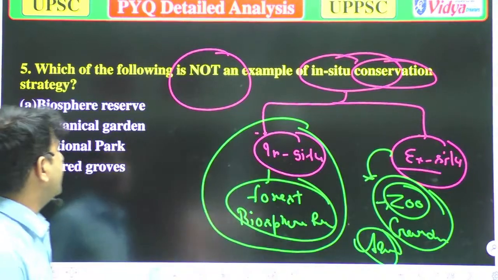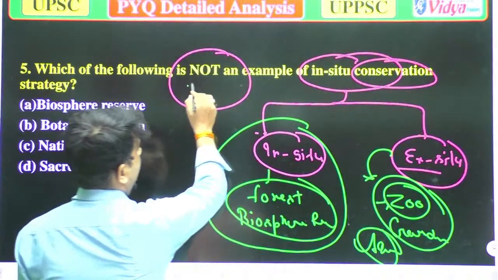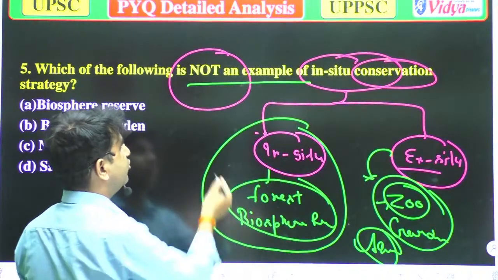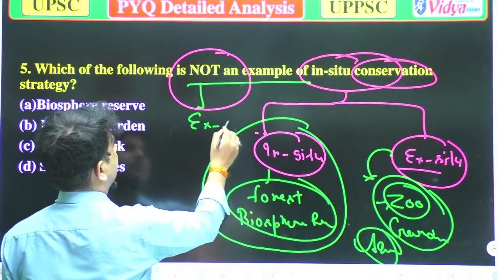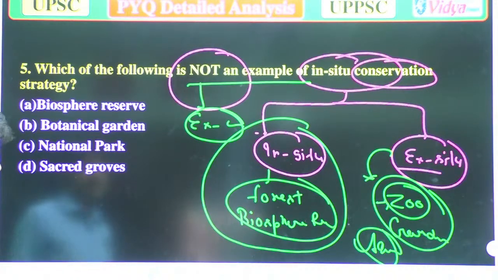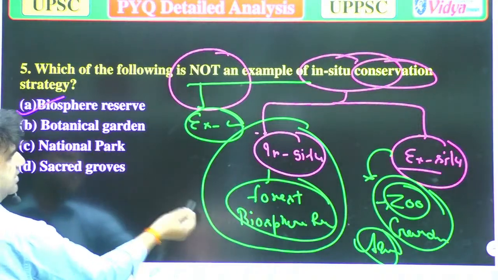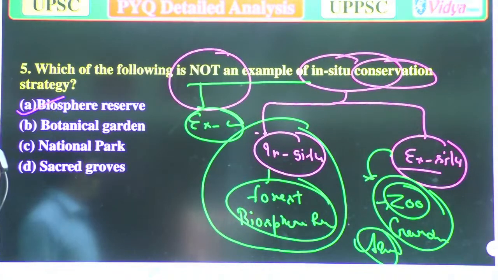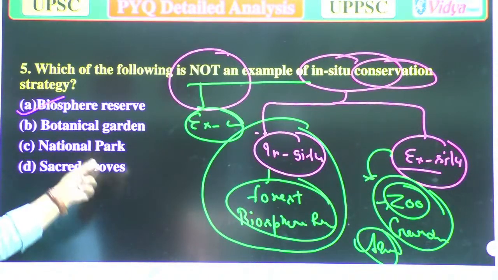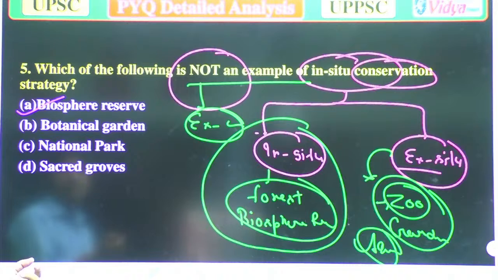Now we'll move to our question. Which of the following is not an example of in situ? Not an example of in situ means that could be the ex situ. Option A, biosphere reserve. No, that is incorrect, because in biosphere reserves, all the organisms are kept in their natural habitat. So that is wrong. B, botanical garden. C, national park, and D, sacred groves.